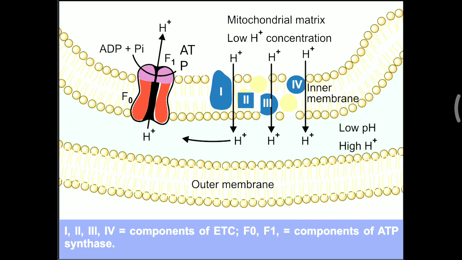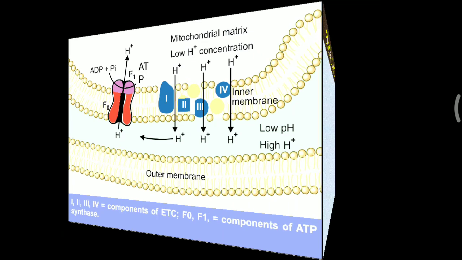Complex 1, you have to remember, 4 protons are pumped out. Complex 3, again 4 protons are pumped out. Complex 4, only 2 protons are pumped out. So there is a high hydrogen ion concentration and low pH in the intermembrane space. This H+ will again enter the matrix, but with the help of ATP synthase or complex 5. When it passes through this FO unit, ADP plus phosphate combine and make an ATP molecule. So ATP is generated. That oxidation and phosphorylation combined together are called oxidative phosphorylation.